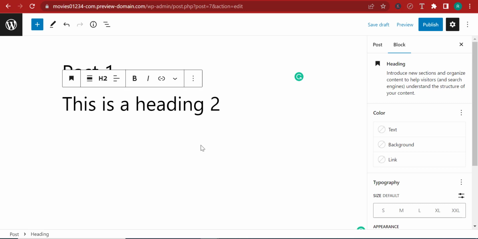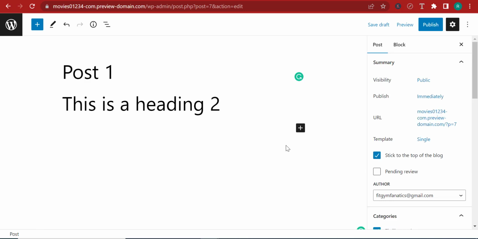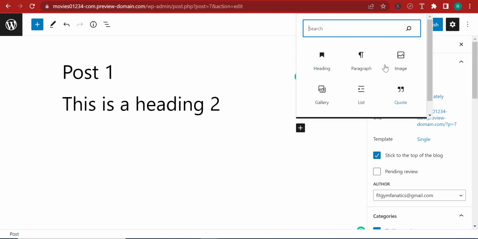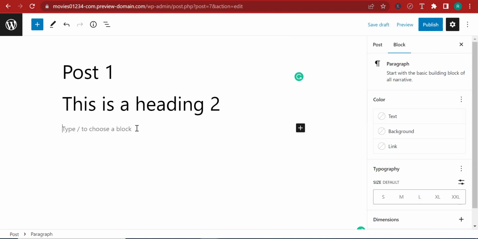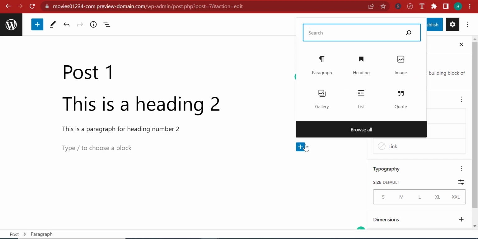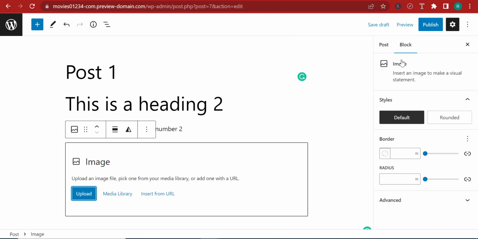And let's say that I want to add a paragraph underneath the heading number 2. I can click on the plus button over here and I can choose paragraph and I can add a paragraph. I can say this is a paragraph for heading number 2. And there you go. I have a paragraph. Now let's suppose that I want to add maybe an image. I can click over here and we have the image block. I can click on the image block and there you go.